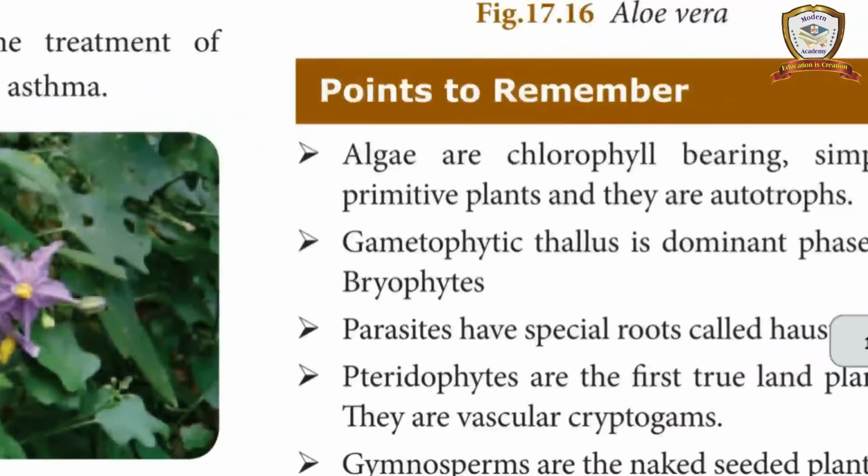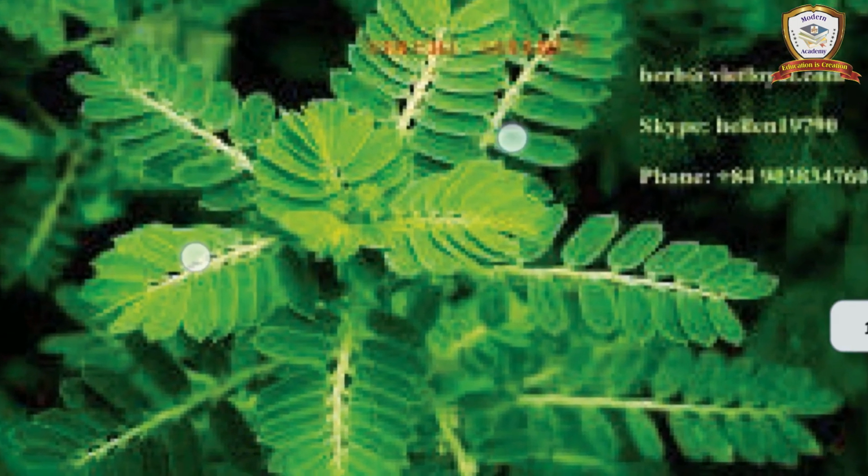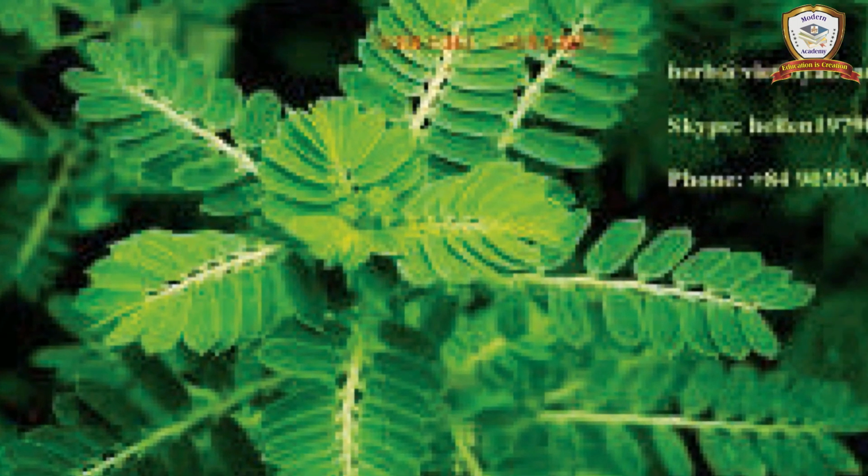Phyllanthus amarus. This also we know very well. கீழா நெல்லி சொல்லுவோம்ல. For jaundice. We can use it for jaundice. It belongs to the family Euphorbiaceae.